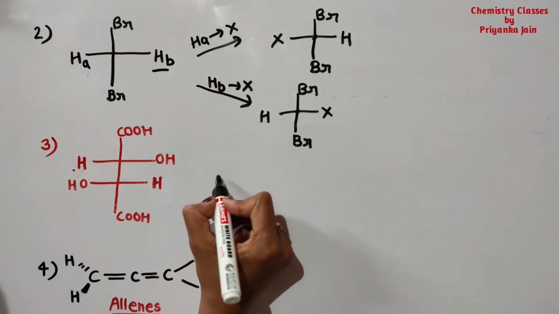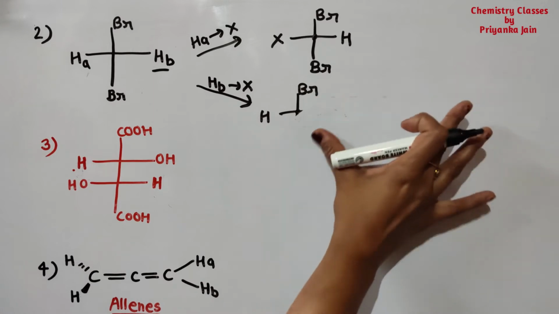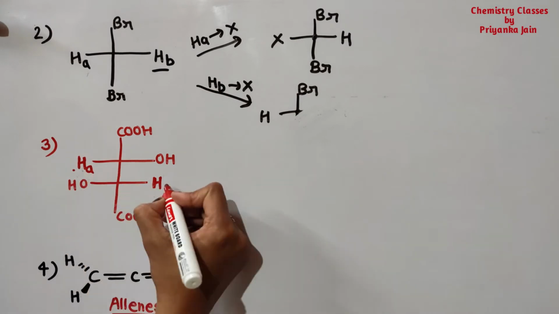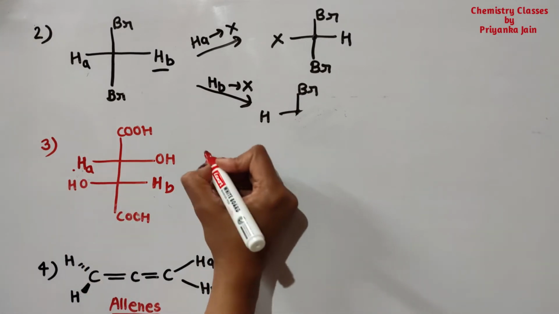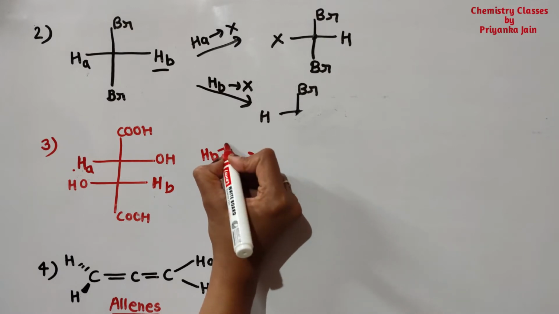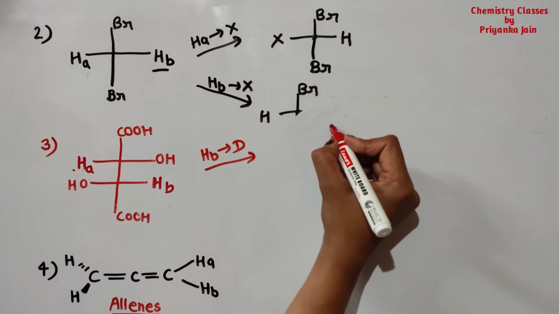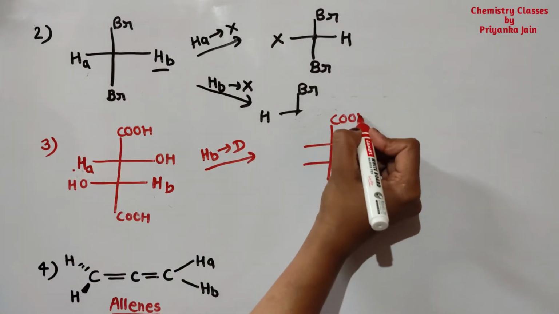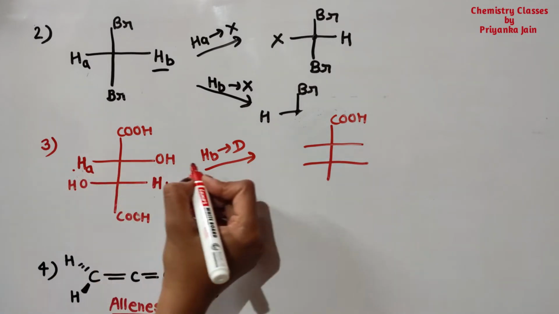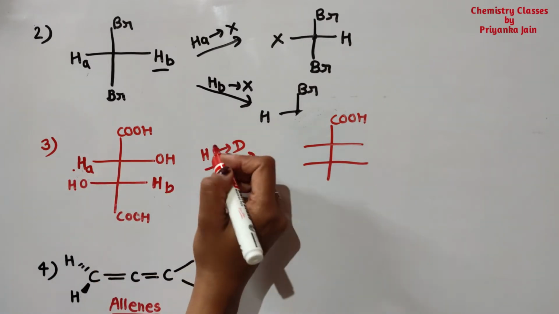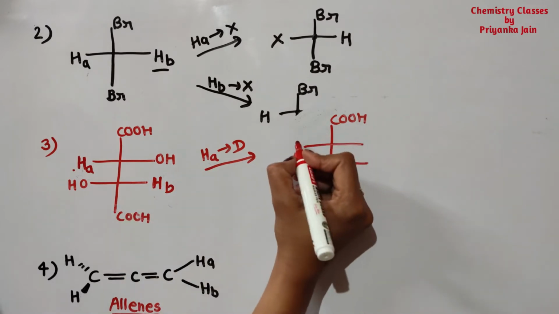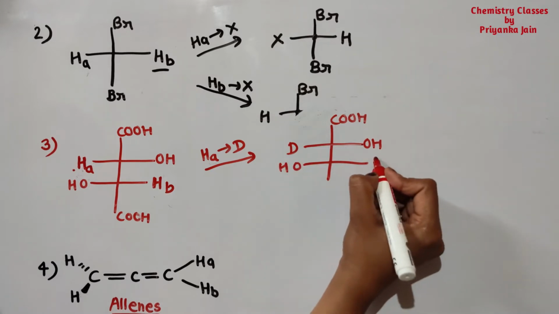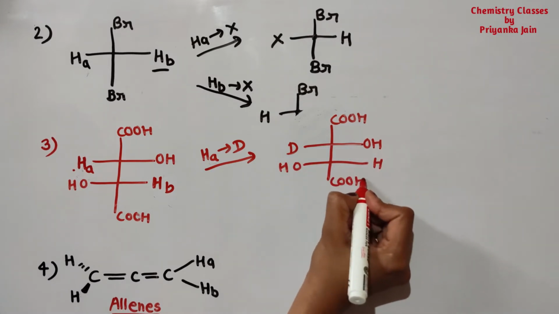Now consider this example, the second example. Suppose these ligands I have named HA and HB. We can replace them by some other ligand, like we are taking deuterium here. So what are we getting now? We are replacing HA by deuterium, so we will get this structure.